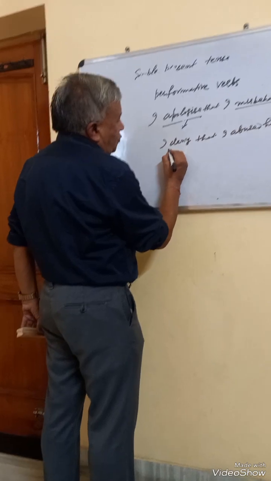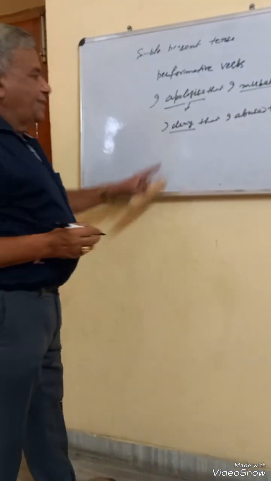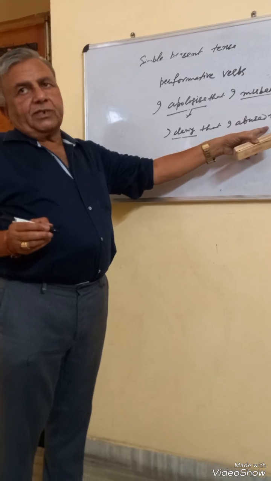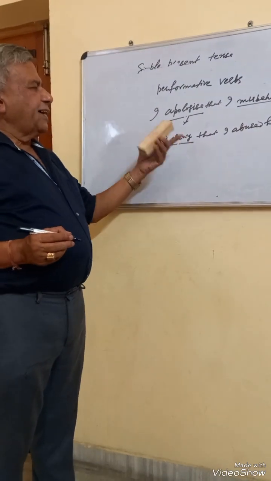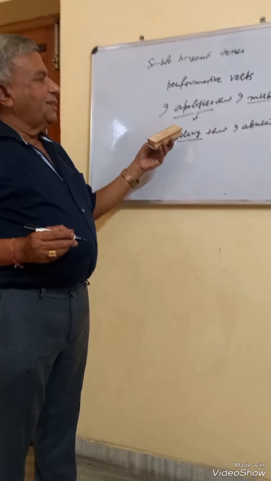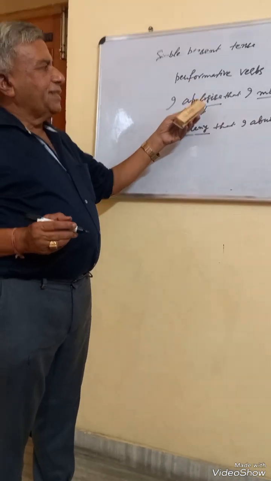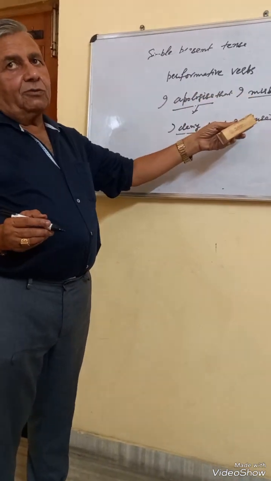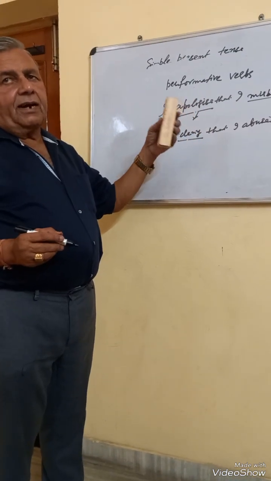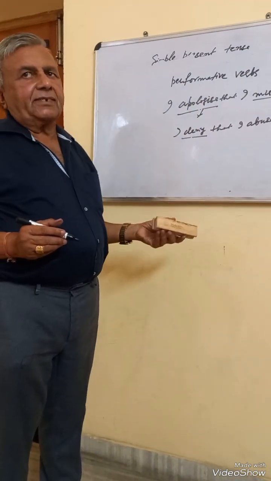Deny is also a performative verb. It contains denial. What is the denial? That I abused him. So such verbs, acknowledge, apologize, refuse, are generally called performative verbs since whatever follows them represents refusal, acknowledgement, apology, denial, etc.